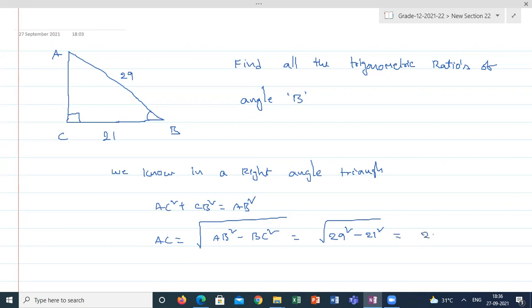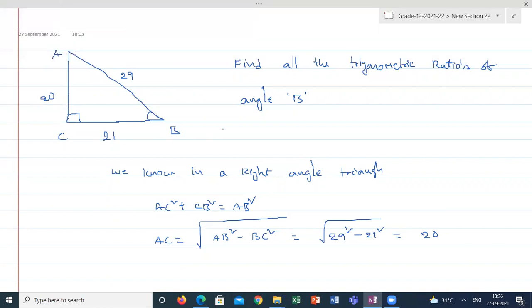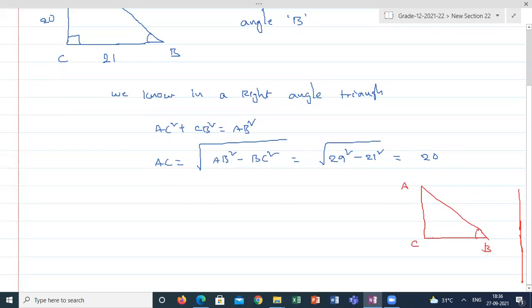20. So now it is ready to calculate any kind of ratio related to angle B. So from the triangle, now I got all the sides of the triangle. This is the triangle A, C, B. This is B. This is 20. This is 21. This is 29.